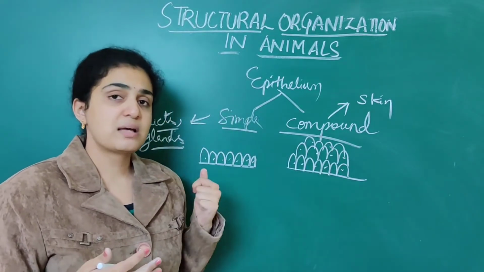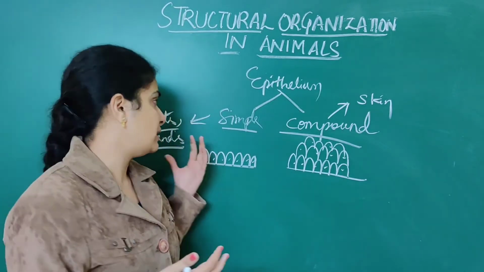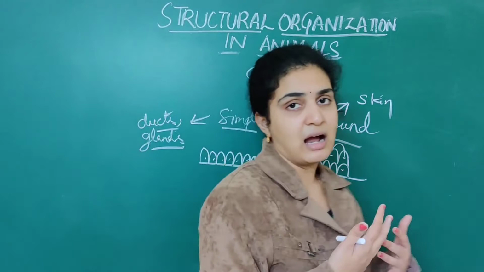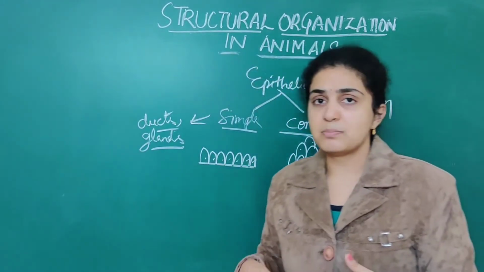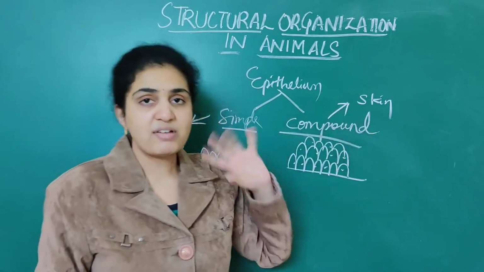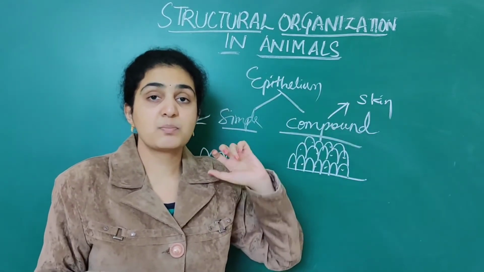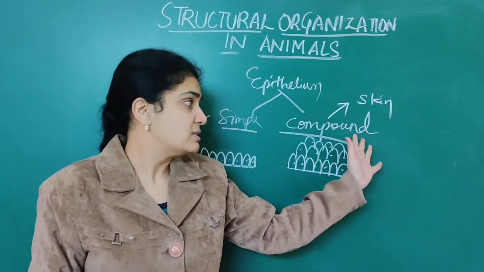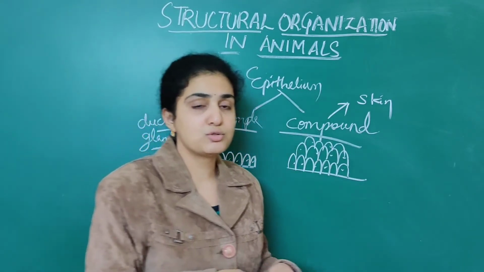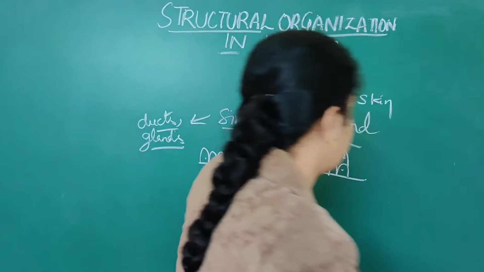If numerous layers are present, it is called compound epithelium. In the simple epithelium, ducts as well as glands constitute simple epithelium. When it comes to compound epithelium, our skin, which serves as a protective barrier, has numerous 2 to 3 layers that constitute the compound epithelium.